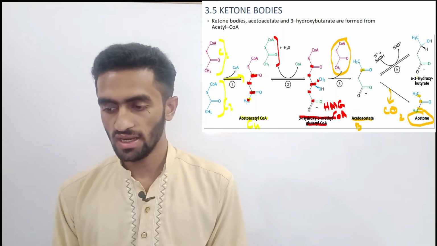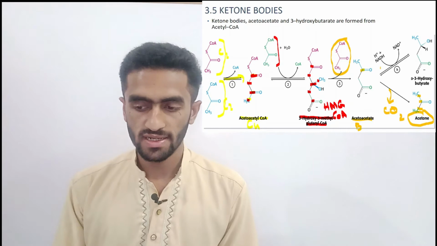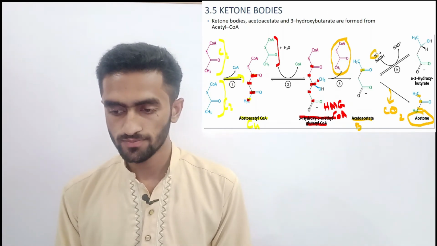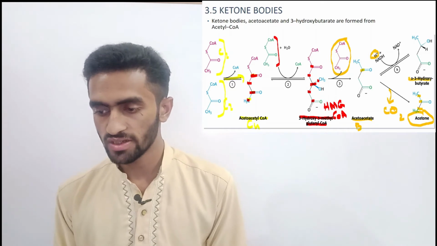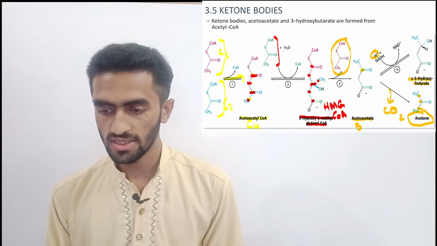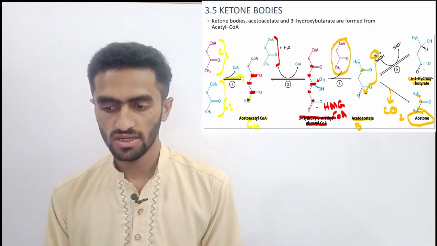In the other conversion, if NADH is present, it provides hydrogen. Now it is converted to 3-hydroxybutyrate. This hydrogen attaches to this negative oxygen.